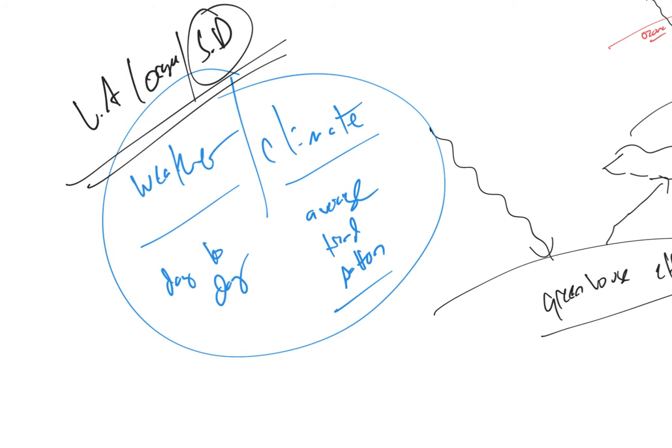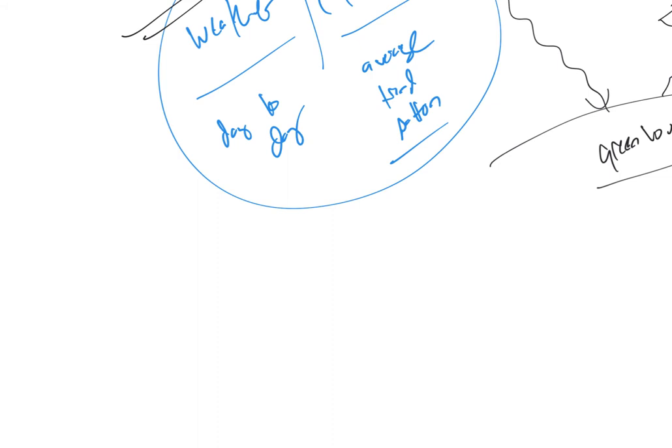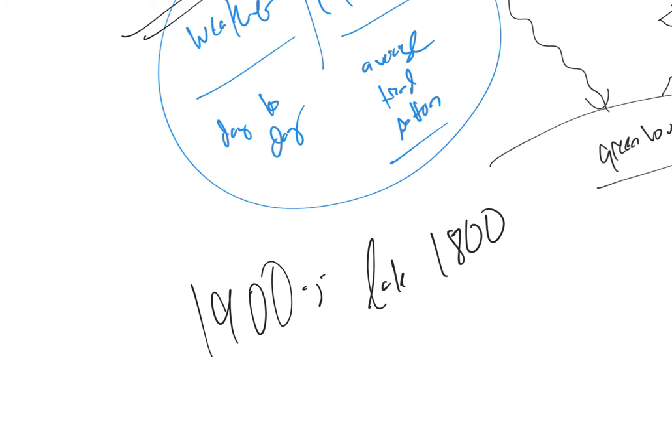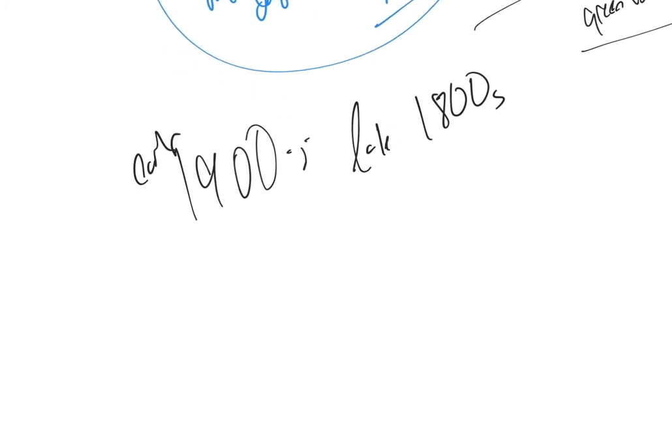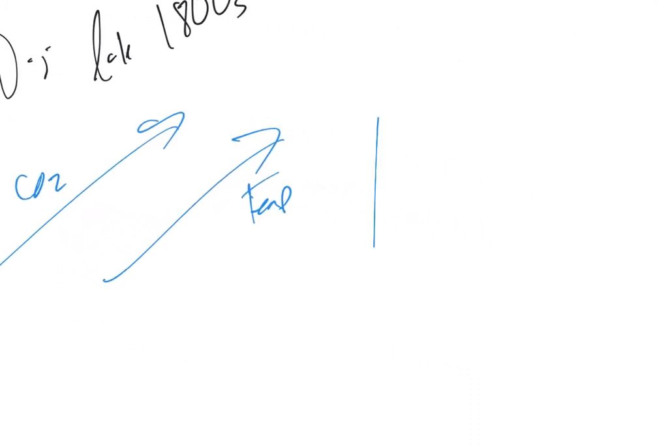Next comment. There is a correlation between rising temperature and CO2 since the Industrial Revolution. So the Industrial Revolution is like, I think, late 1800s, early 1900s. Okay, so Industrial Revolution, right? So we see CO2 go up and we see temperature go up. All right? Most likely what they'll do is they'll show you data. So they might show you graphs.